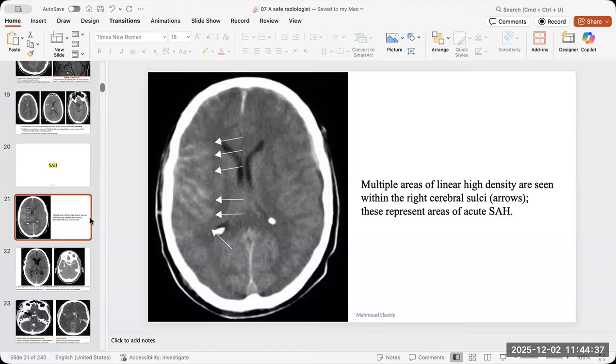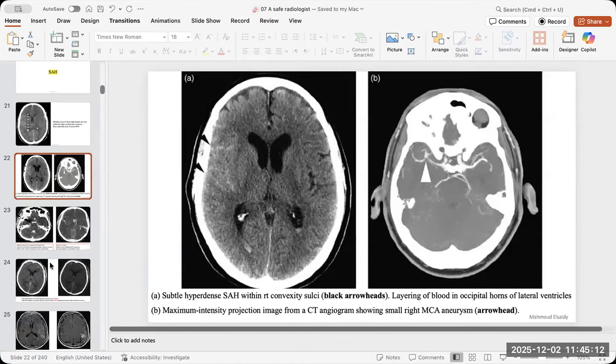So please try to look for all of the sites of abnormality, because sometimes it will give you a clue. Like, this area has subarachnoid hemorrhage, so you may change the window to bone window and find a fracture. If it is mainly in the basal cistern, you will look closely at the vessels, and you may find an aneurysm. If it is located around only this area, you may find a mass. There is a mass, and there is bleeding from this mass here. So please go and look for the exact location.